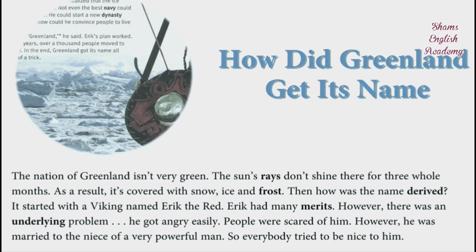It started with a Viking named Eric the Red. Eric had many merits. However, there was an underlying problem. He got angry easily. People were scared of him. However, he was married to the niece of a very powerful man, so everybody tried to be nice to him.